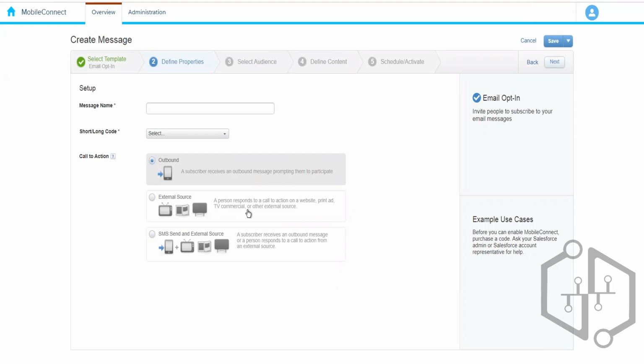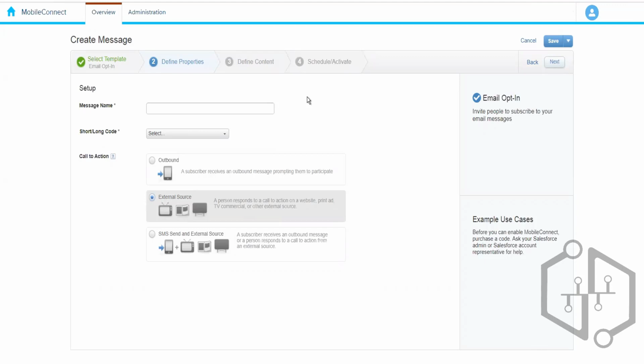Now, when it is changed to external source, the audience option goes away. Why? Because external source means that we are receiving the SMS message from any external source.